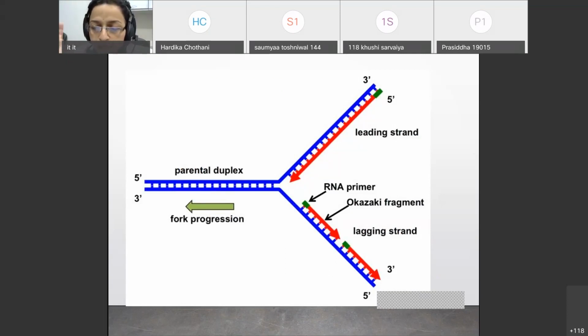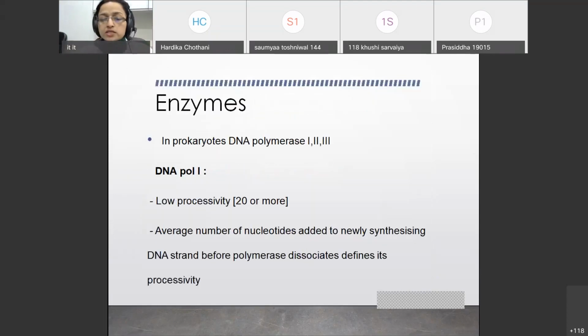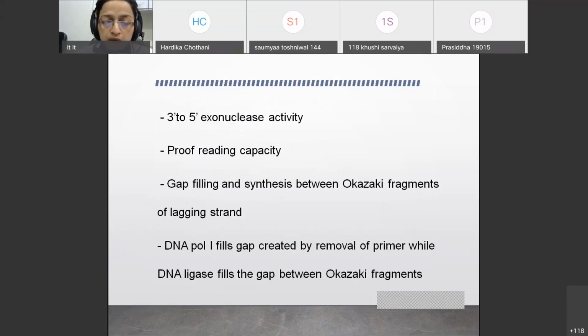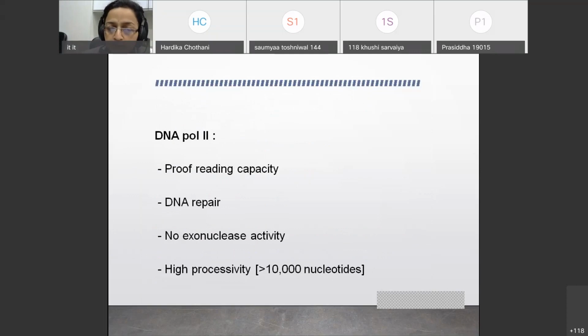So this is a common viva question. What is the role of DNA ligase and what is the role of DNA polymerase 1? DNA polymerase 1 will fill the gap once the primer is removed, and ligase will fill the gap between the 2 Okazaki fragments. You should know this difference. We will be asking this in the viva. DNA polymerase 1 fills the gap created by removal of primer, while DNA ligase fills the gap between Okazaki fragments.